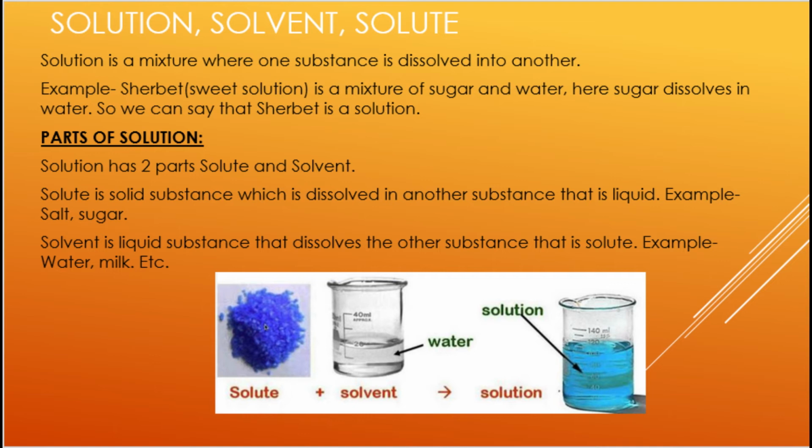Now second is solvent. What is solvent? Solvent is a liquid substance that dissolves the other substance. Like sugar and salt, it is dissolving them. So solvent is water. Example, water and milk are the solvents which dissolve solute in them. So the solid part is known as solute and the liquid part is known as solvent. And when solute and solvent are mixed together nicely, we get a solution.